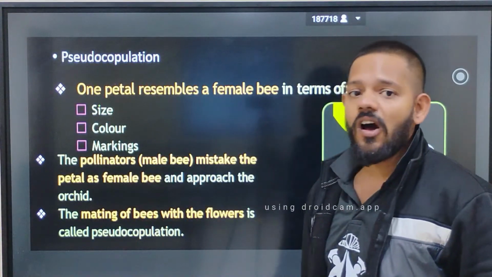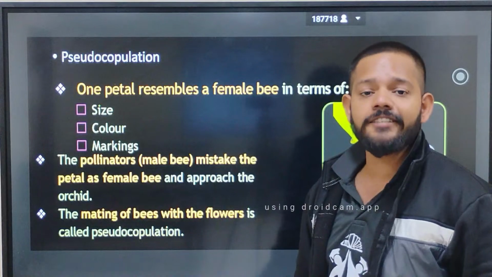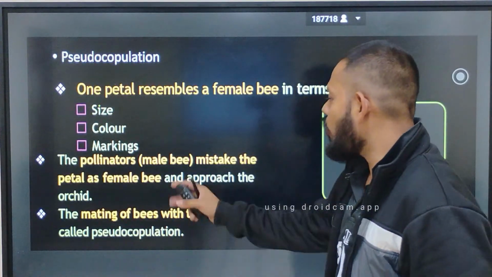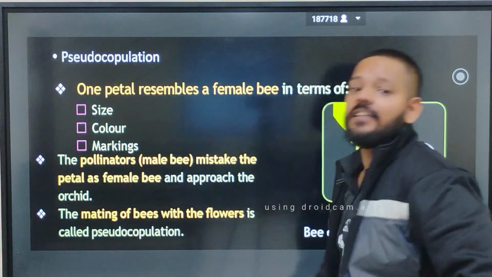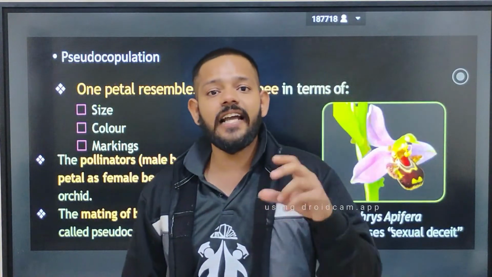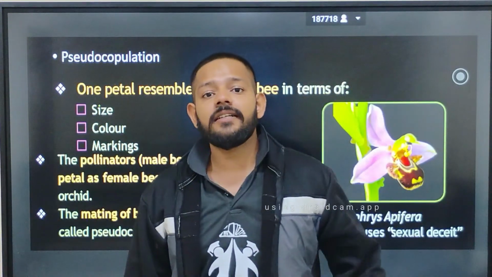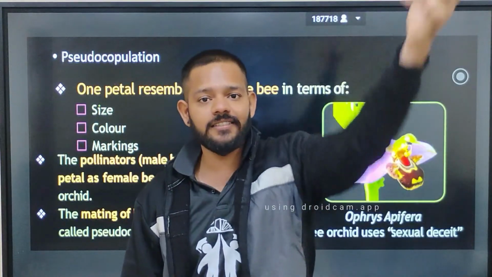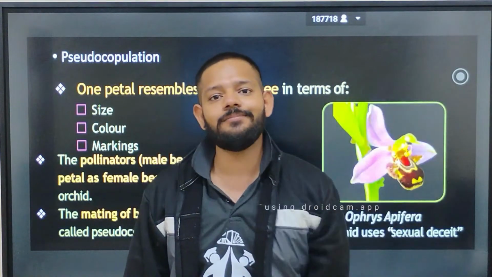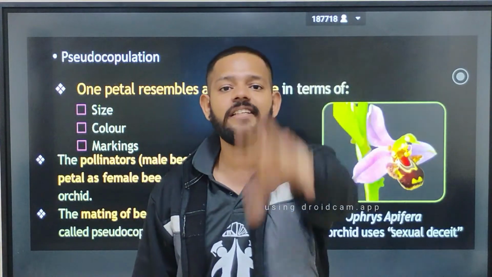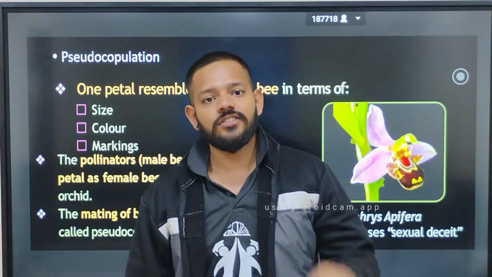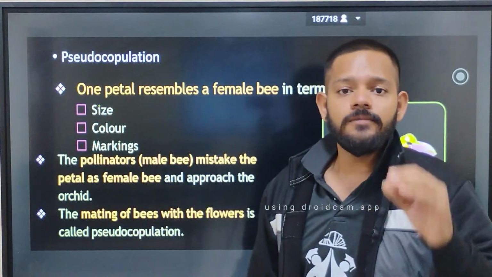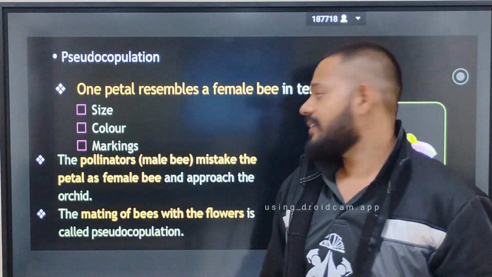It is the petal of the Mediterranean orchid which looks like a female bee, but the male bee thinks it is a female, so it will start copulation, and during that copulation, the pollen grains attach to the body of that male bee. Now this male bee goes to the next flower and does the same thing, and simultaneously pollination happens. So this is the sexual deceit done by that Mediterranean orchid plant.